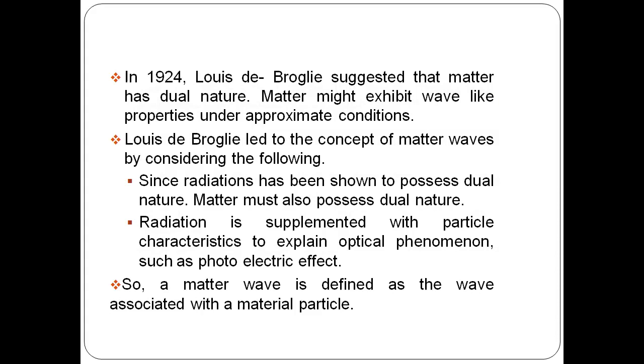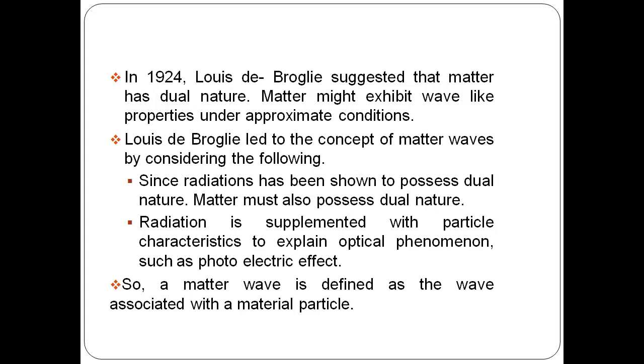By considering this concept, he successfully explained the photoelectric effect, where light radiation has particle nature. So according to de Broglie, the matter wave is defined as a wave which is associated with moving material particles.